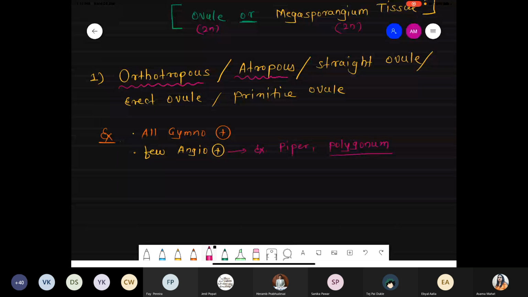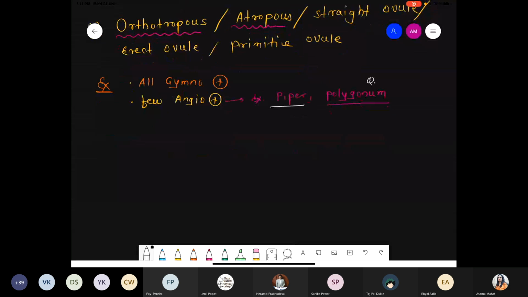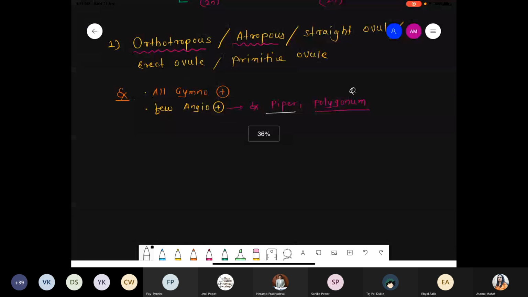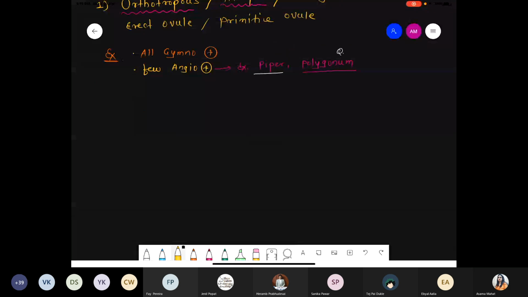So orthotropous, which is a primitive one, which is the atropous condition, they present in all gymnosperm, but it's also present in few angiosperm also, like example Piper and the Polygonum. You have to remember the Polygonum example because lots of time it is coming again and again. Polygonum, जैसे हमने कल देखा था Calotropis. Similarly, Polygonum in female reproductive part it is coming repeatedly. So we draw this simple structure. Straight ovule also called as the erect ovule. थोड़ा सा focus करना, okay? Because we are giving the name also.